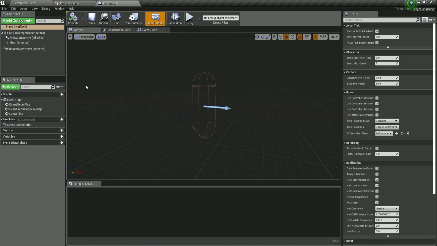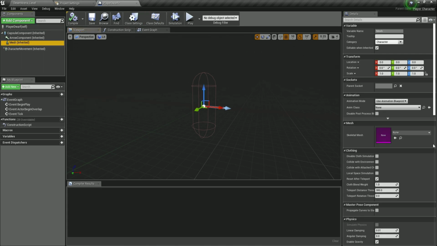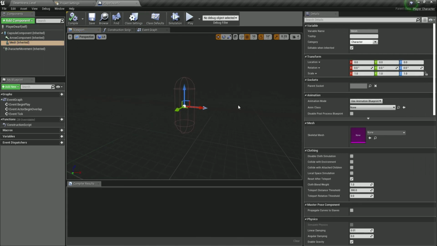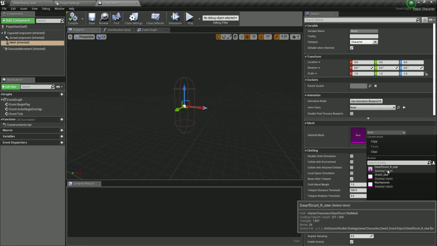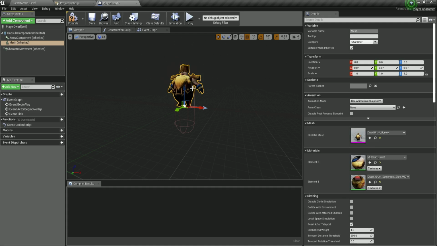First things first, for our mesh over here, we are going to select the mesh of the dwarf. Click on the mesh and then go to the details panel. For the mesh, click on the drop down list, and we are going to select dwarf grunt R. This is our dwarf, and I'm also going to set his Z location for the transform at -65.